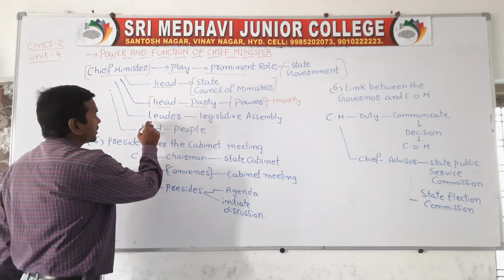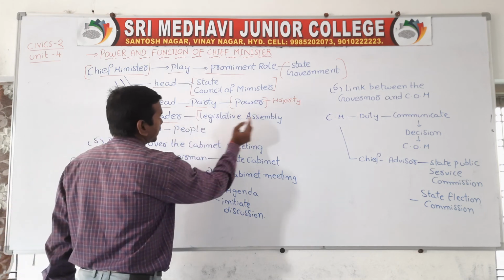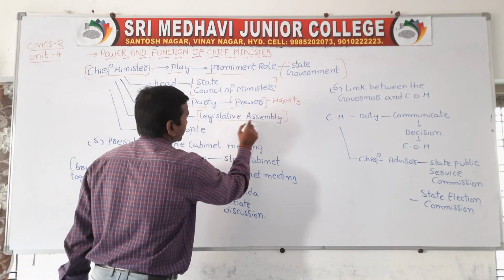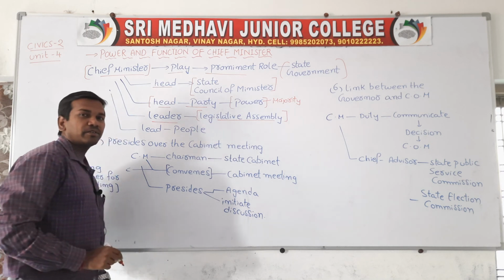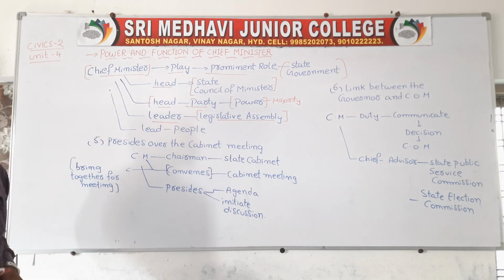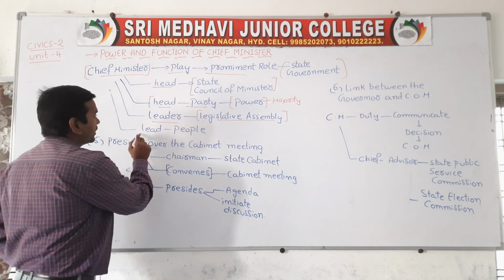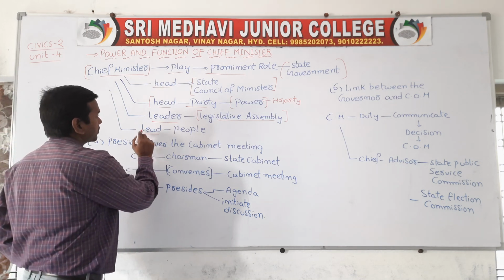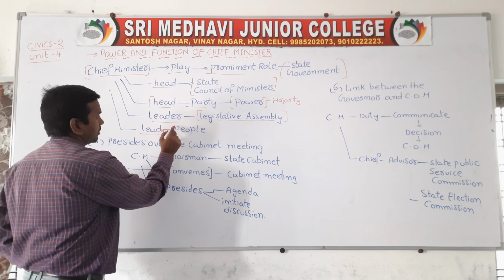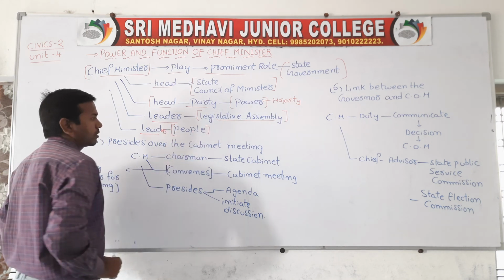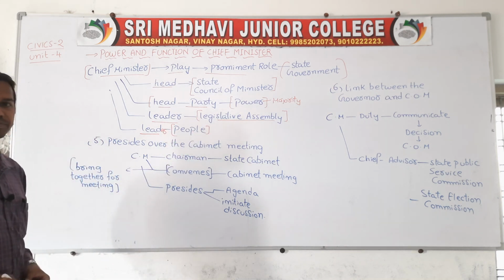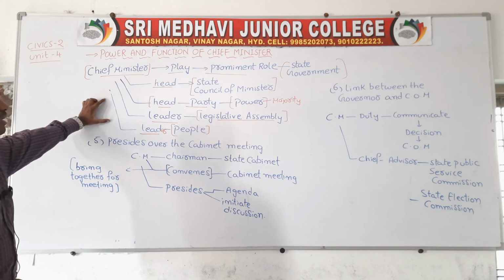The Chief Minister's main important power is that he is the leader of the state legislative assembly. Who is the head of the state legislative assembly? The Chief Minister. He is the head of the state also. He is the leader of the people. So these are the important powers of the Chief Minister.